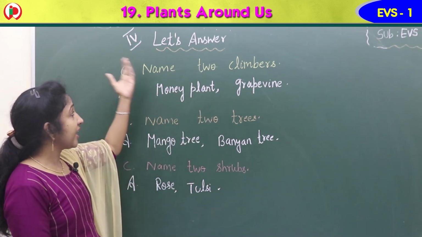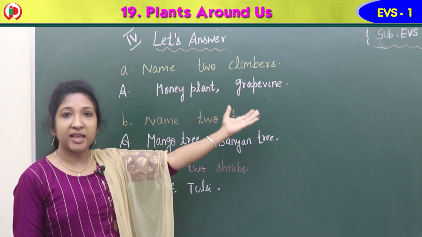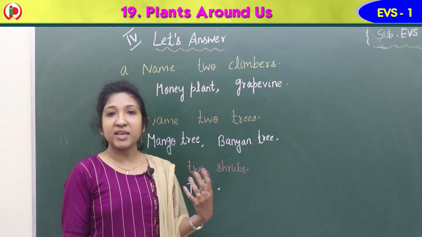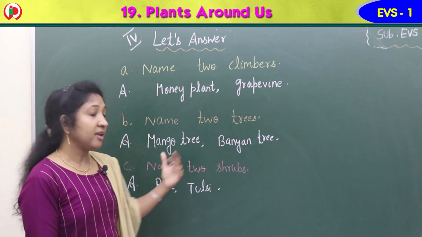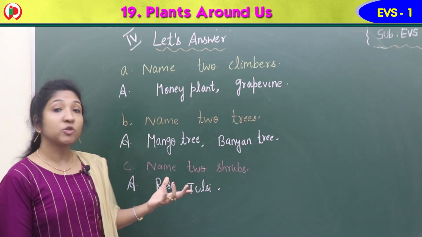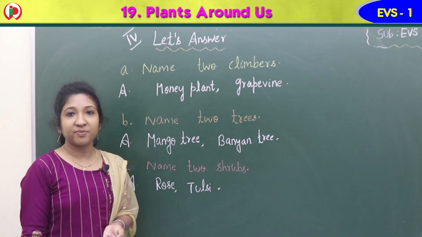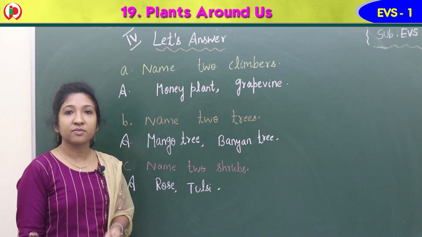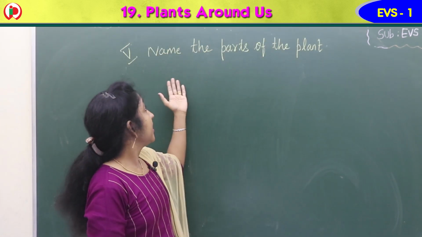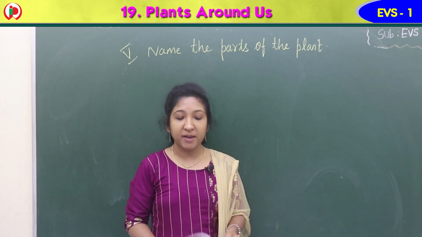Okay, so question A, name two climbers. Answer, money plant, grapevine. Question B, name two trees. Mango tree, comma, banyan tree. C, name two shrubs. Answer, rose, tulsi. Okay, children? Children, so next exercise 5. Name the parts of the plant.